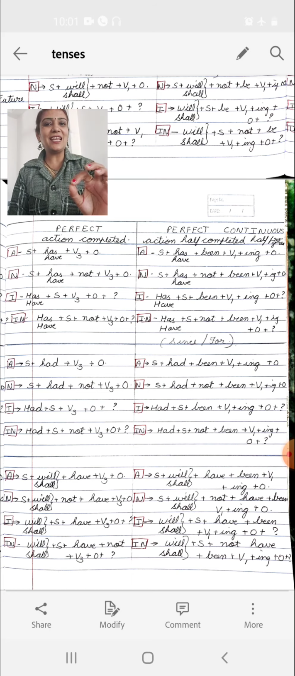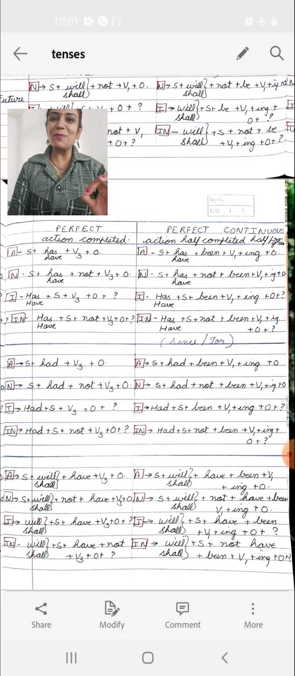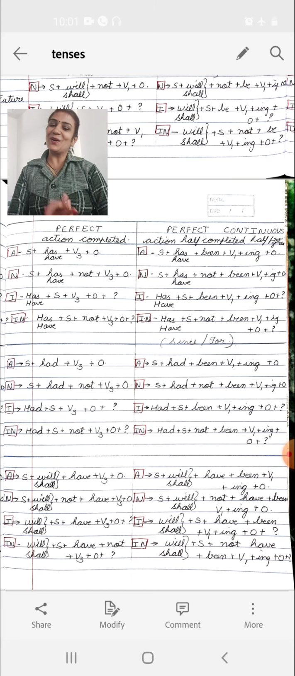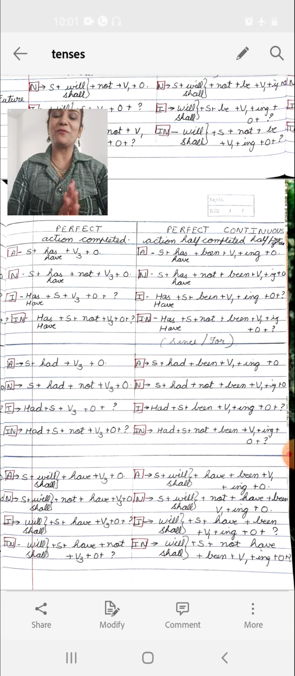So the sentence in case of present perfect is Ram has written a letter. Past perfect, Ram had written a letter. And future perfect would be Ram will have written a letter. This is how we write. Now in negative it will be Ram will not have written a letter. Will Ram have written a letter? Then the last one, will Ram not have written the letter? This is how we write the future perfect tense.